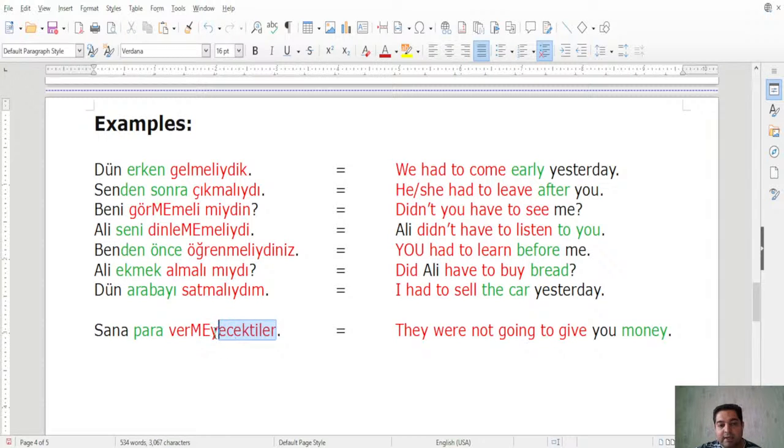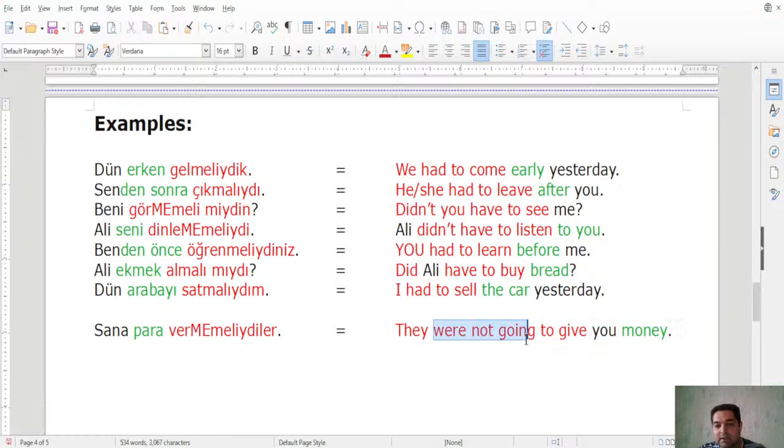We already have this negative, right? Verme. We only have to change here the malı meli part, right? Vermeliydiler. So here we have what? Malımeli added, then idi, and the plural, basically third person plural. They, right? Sana para vermemeliydiler.